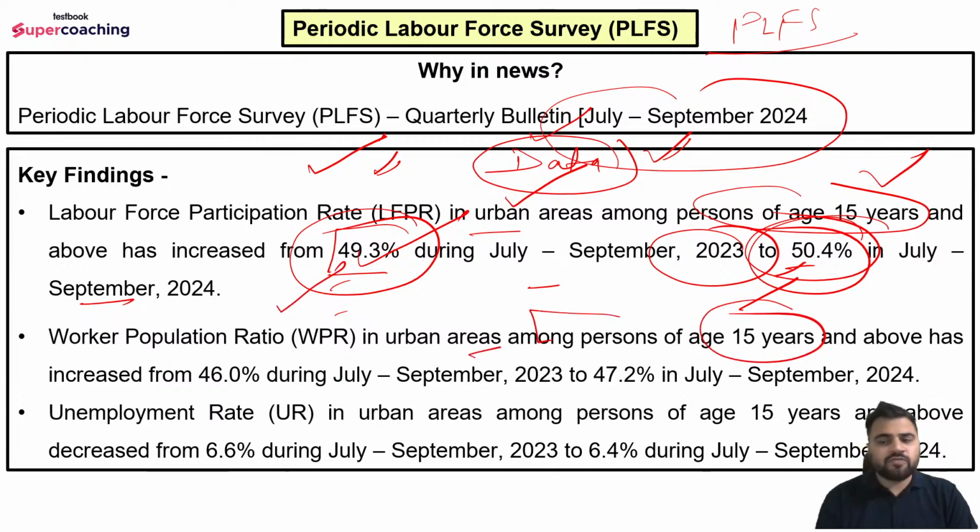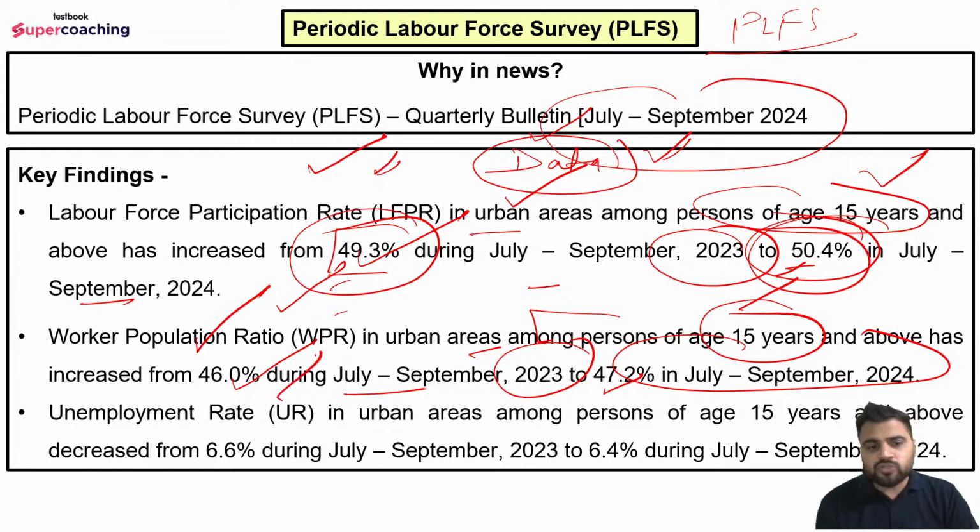Further, worker population ratio in urban areas among persons of age 15 years and above has increased from 46% during July-September 2023 to 47.2% in the corresponding period in 2024. So the worker population ratio has also increased here, okay. Earlier it was 46% last year during this period, and this year it is 47.2%.